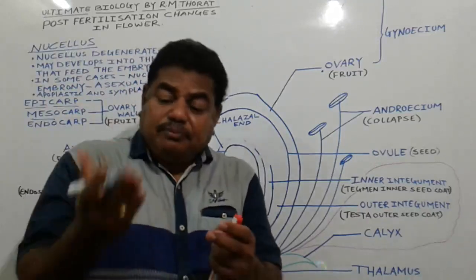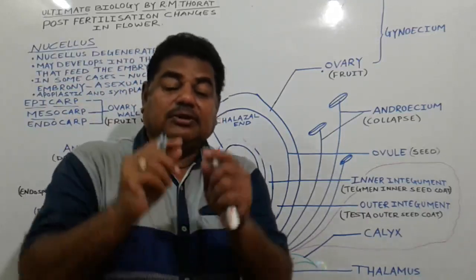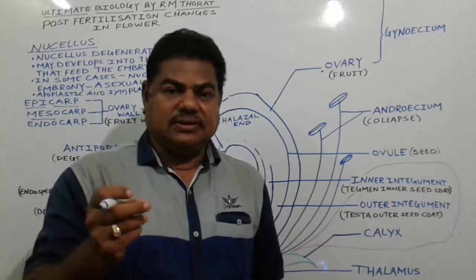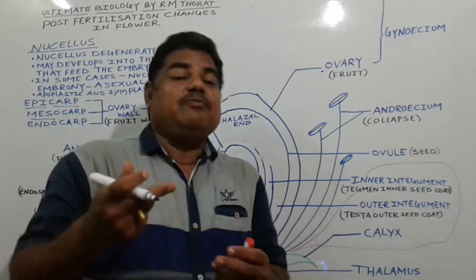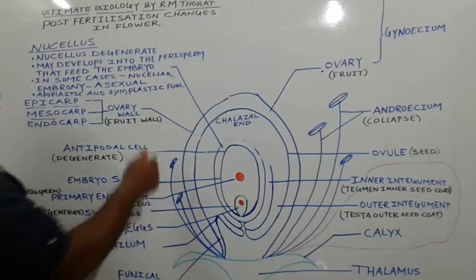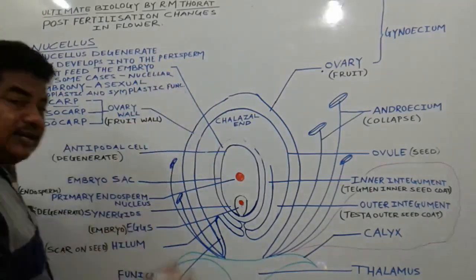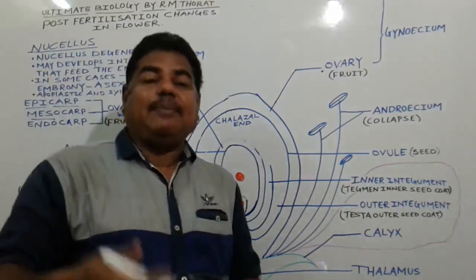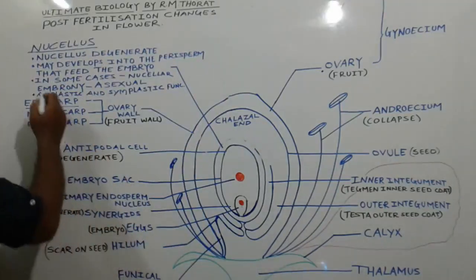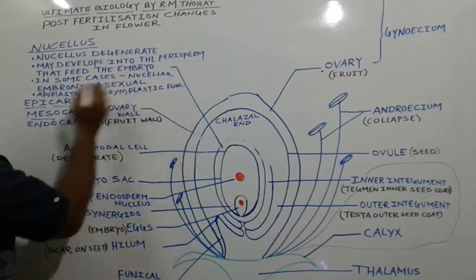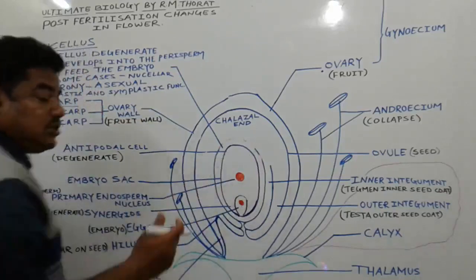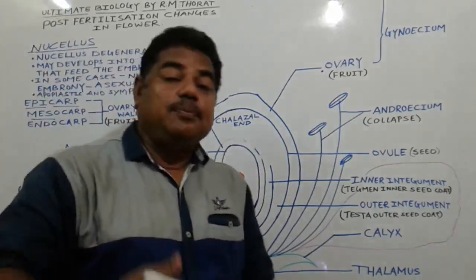Perisperm means some remains which persist in the seed and remain as they are, and this perisperm feeds the embryo. This perisperm is present in some cases, for example black pepper and castor. In some cases it is the nucellar tissue which is there, and it is diploid in nature.